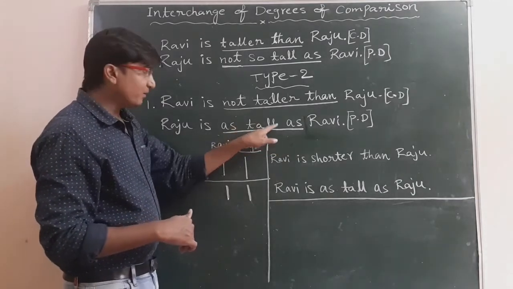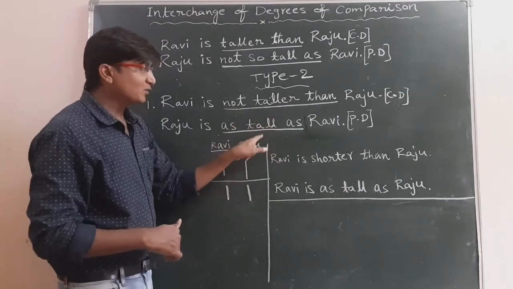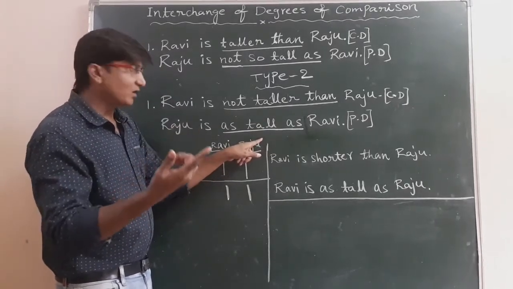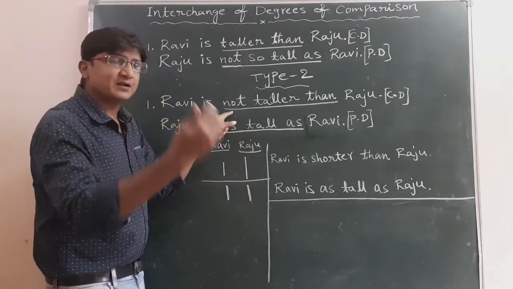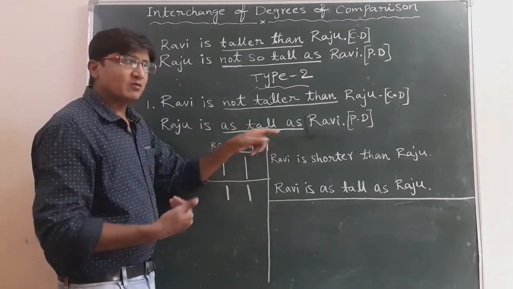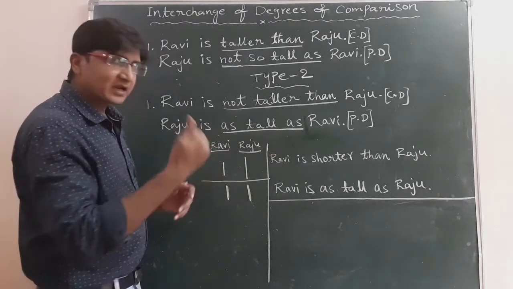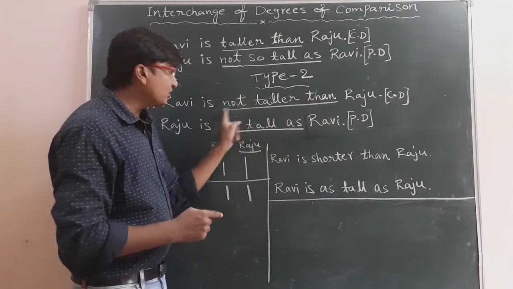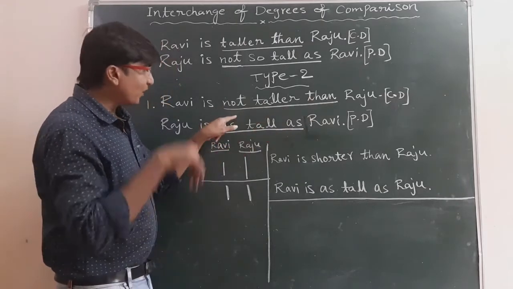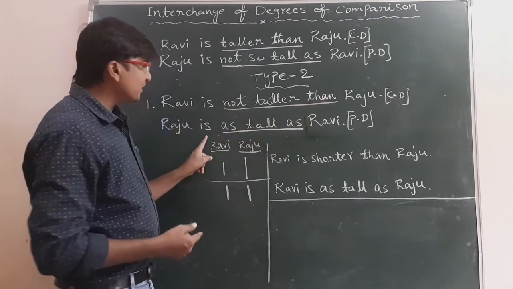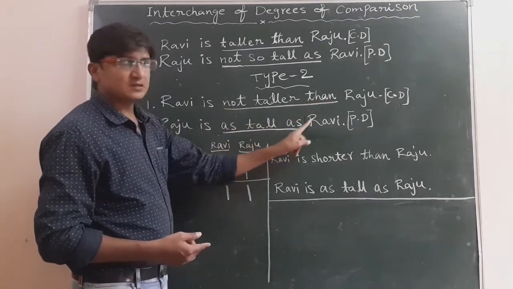Positive degree we come to know by looking at the adjective, and positive sentence by looking at the negative word, that is not, or in some sentences no. So that also we need to keep in our mind. So in the second type, remember, not taller than Raju, not will come here, and in positive degree we won't write not. So that's why Raju is as tall as Ravi.